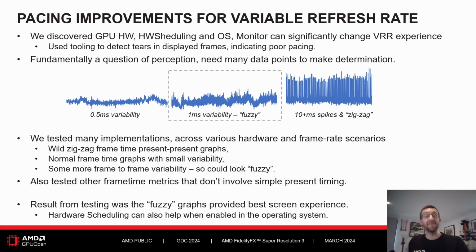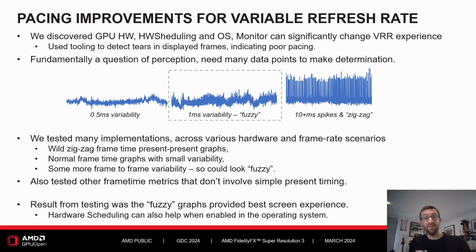So this has been the hardest part of developing FSR3. Originally, the plan was only to support legacy VSync on and off, but it was obvious that gamers really value variable refresh rates. During our implementation of this, we discovered it's not simply the GPU hardware that could have adverse effects on VRR. It's hardware scheduling, options in the operating system, and even two monitors supporting VRR, kind of the same sort of specifications, can have widely different behaviours.